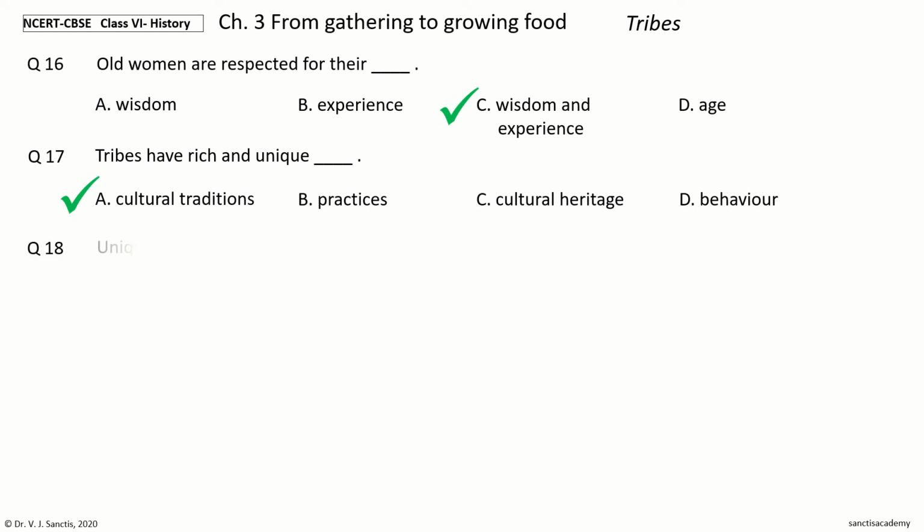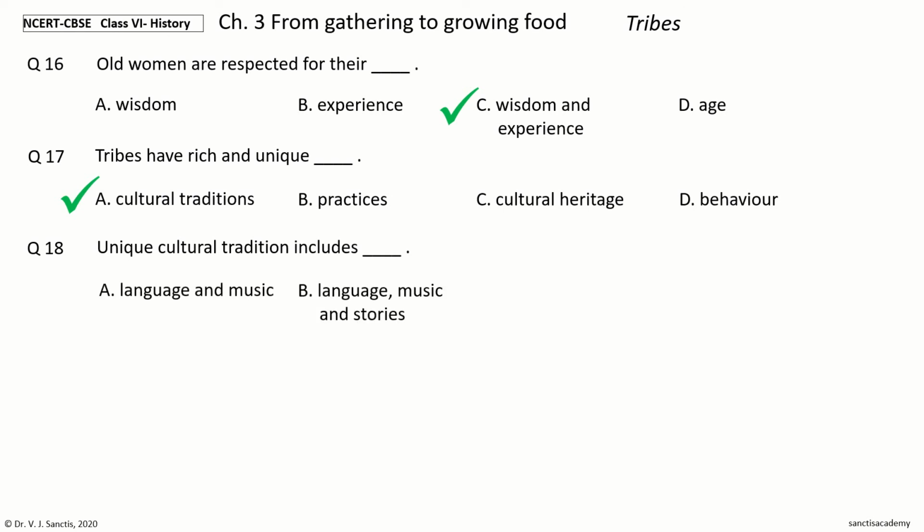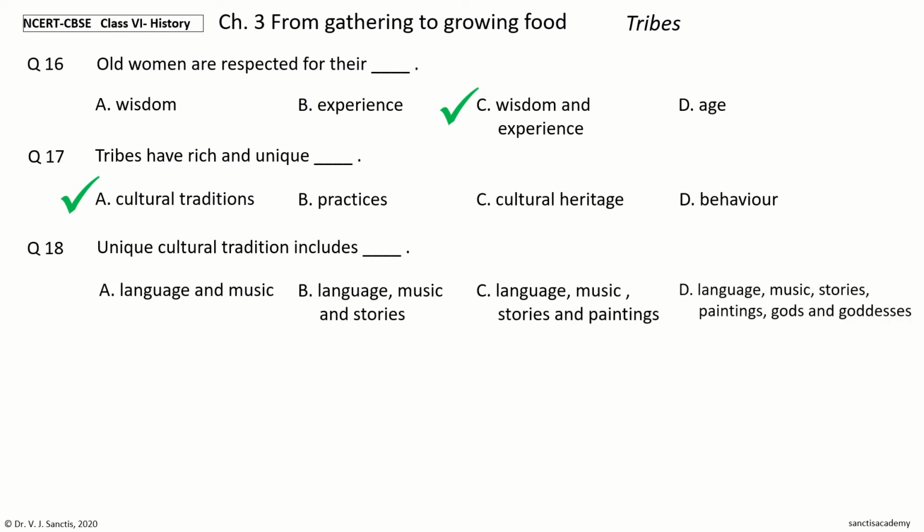Question 18. Unique cultural tradition includes dash. The options are language and music, language, music and stories, language, music, stories, and paintings, language, music, stories, paintings, gods, and goddesses.